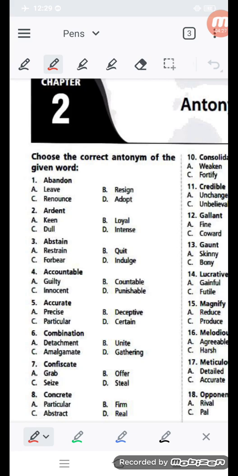Accurate, you know, many times you have used this word accurate, meaning appropriate. If the meaning of accurate is precise, so what should be its opposite? That is the question. Particular is accurate also. Certain is accurate also. Its opposite meaning should be deceptive. Deceptive means inaccurate or not accurate.